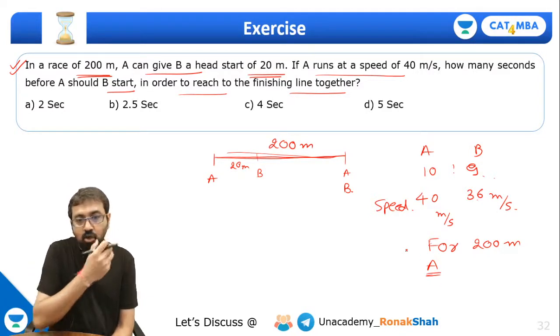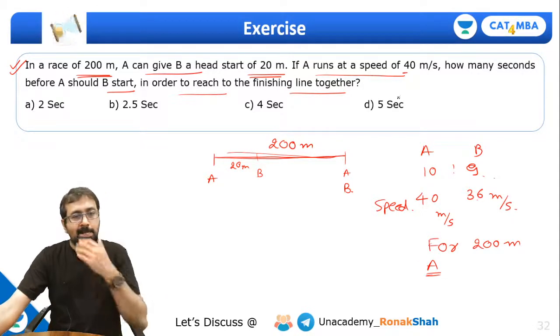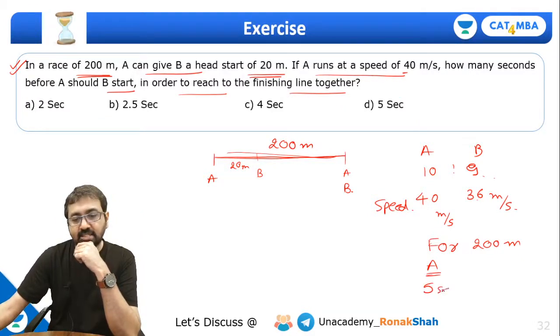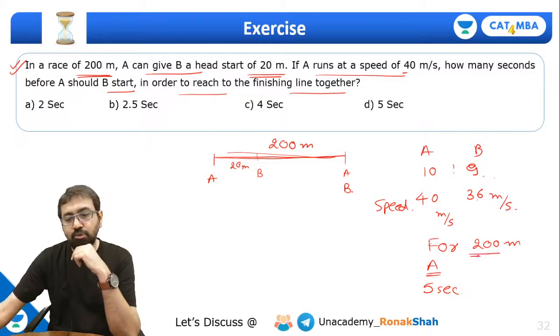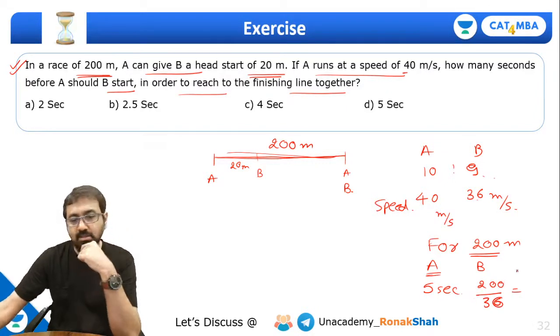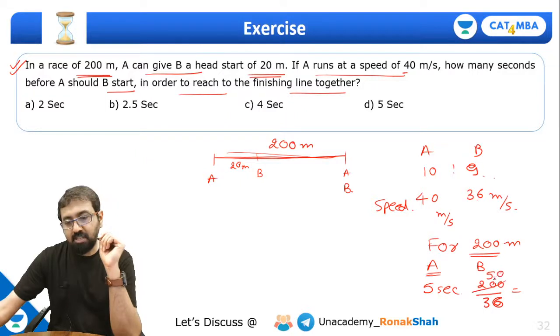Guys, there is something wrong in this. It can't be, because otherwise the options will be slightly different. It should be, I guess, 4, not 40. Let's check. A will take 5 seconds time, right? So for the same 200-meter, how much time will B take? So can I say B will take 200 by 36, this much time? Now what will be 200 by 36? Because this is going to be slightly complicated. Okay, so this will come out to be 200 by 36 is 50 by 9.